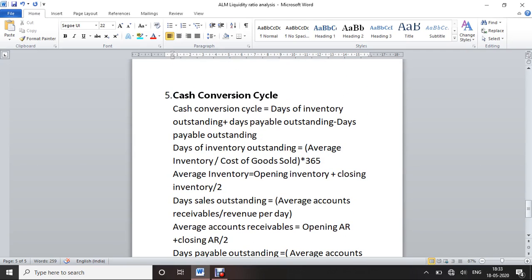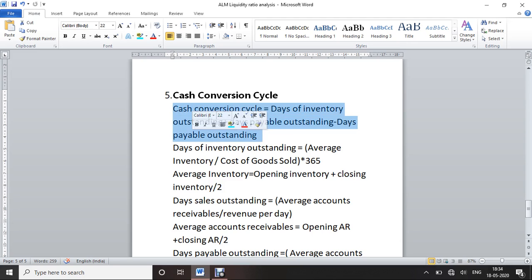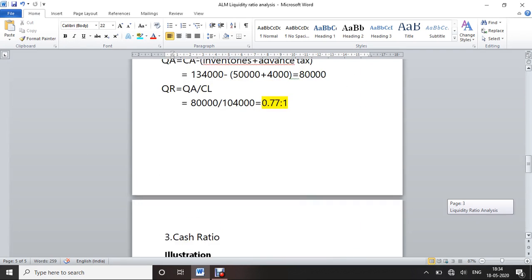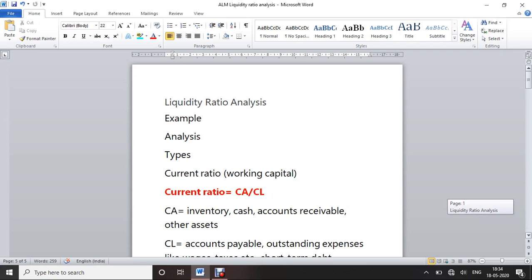If they have given the particulars, opening and closing receivables and payables, and the 365 days, then you have to find the cash conversion cycle. So by this the liquidity ratio analysis problems are over.